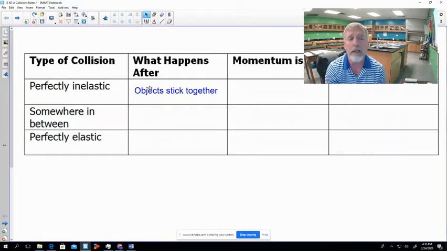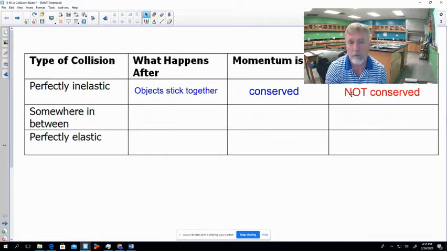In a perfectly inelastic collision, we know that momentum is conserved. Momentum is conserved, key point, but our kinetic energy is not conserved. Very, very important here. Some of our kinetic energy is transformed into a different form of energy, heat or friction or deformation of an object. Some sort of internal energy is going on there. The energy is being conserved, but not simply kinetic energy.